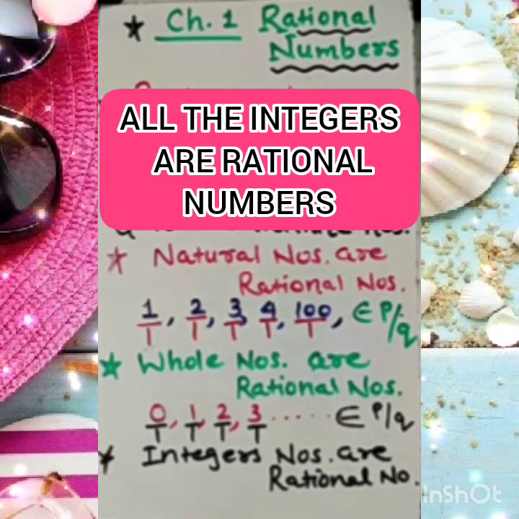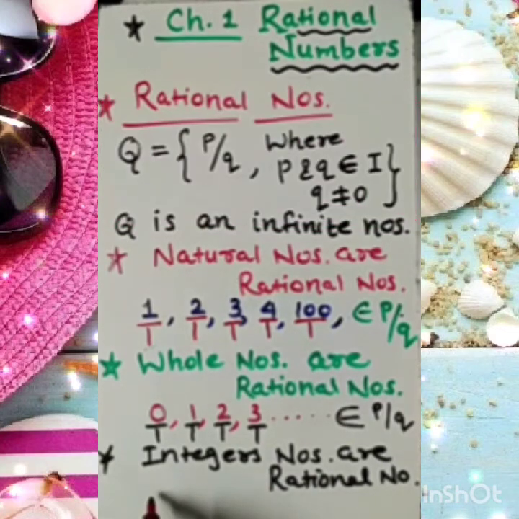Any integer, okay? Suppose I am choosing negative numbers, because so far for positive you are very much comfortable. Now let me choose negative numbers: -3, -2, -1 and so on. 0, 1, 2, 3 are also part of integers. Now can I write -3 by 1, -2 by 1, -1 by 1?